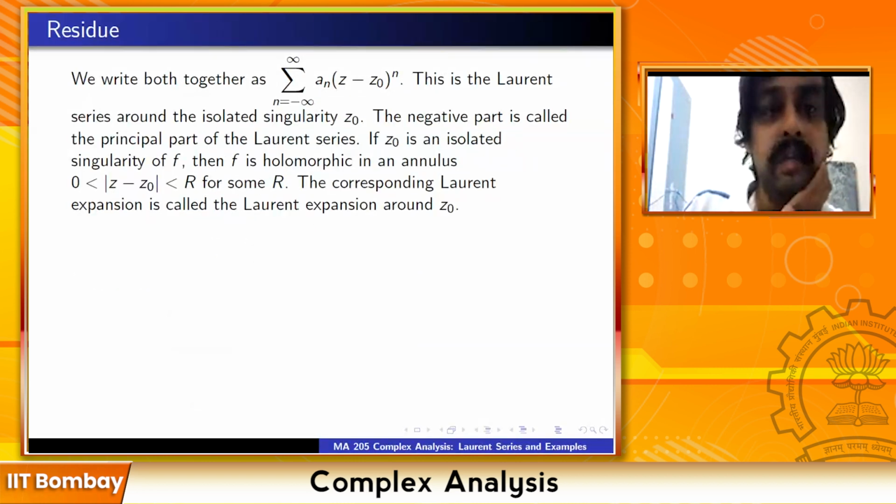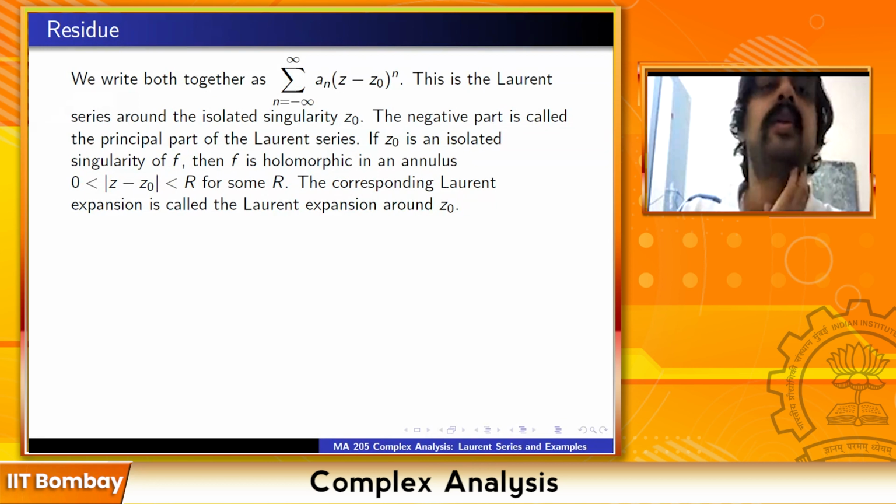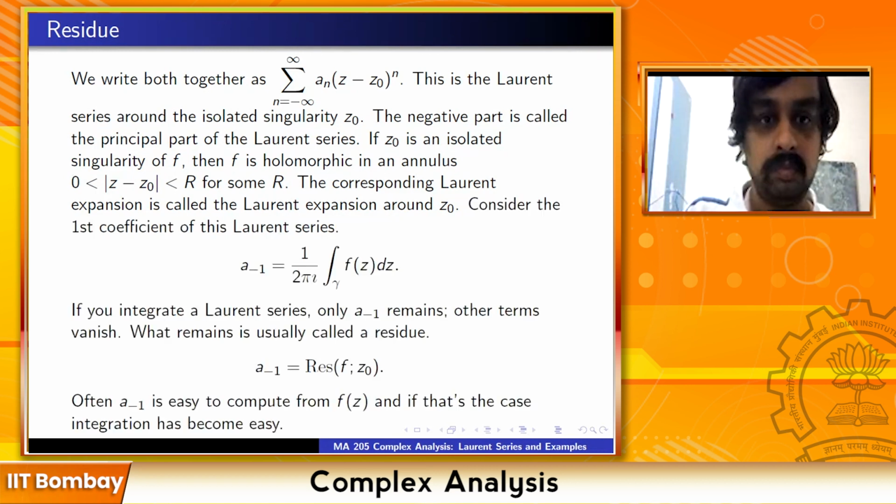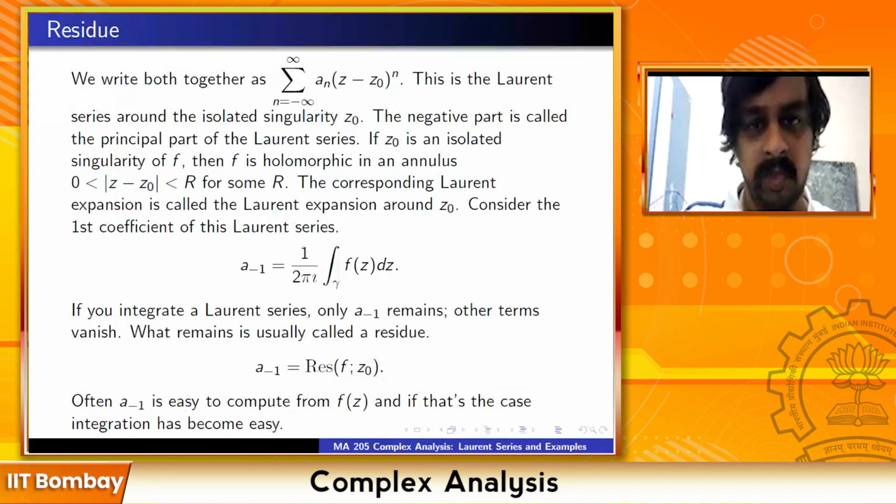So writing both together, we get the summation a_n (z minus z0)^n. This is the Laurent series around the isolated singularity z0. And the negative part is called the principal part of the Laurent series. If z0 is an isolated singularity of f, then f is holomorphic in an annulus of some radius around z0. The corresponding Laurent expansion is the Laurent expansion around z0. Maybe that line could have been avoided.